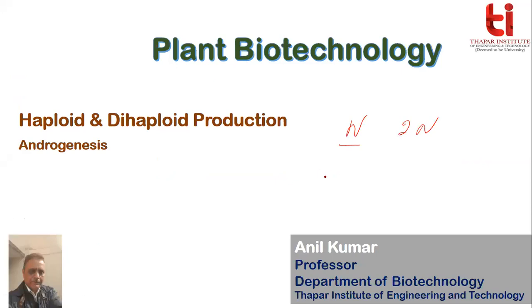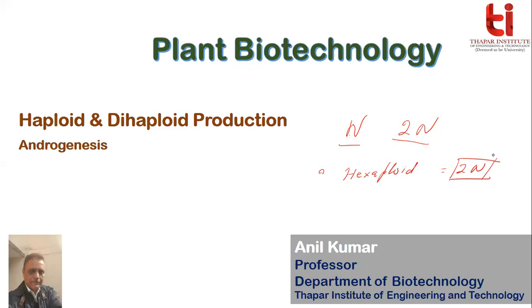You know the wheat, we call it haploid, we call it diploid. So the question is, wheat is a hexaploid, but we still call it 2n. Why? Are you aware of this thing?